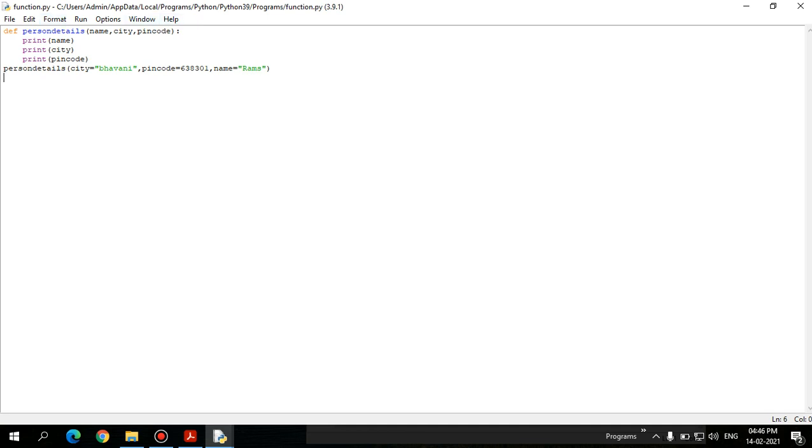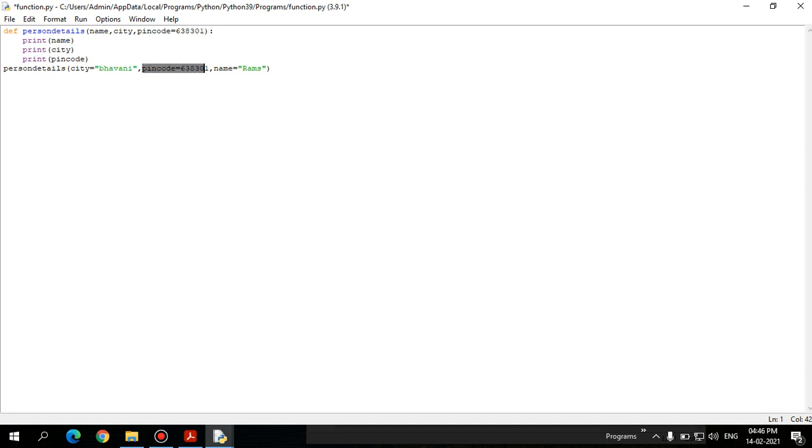Let's go for the next one, which is default argument. Default argument is the same as what we have studied in Python programming, right? So let's go for some simple examples. Let's take pin code equal to 6383, what we have studied.